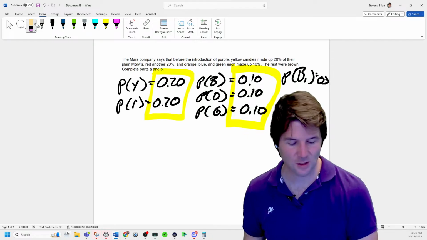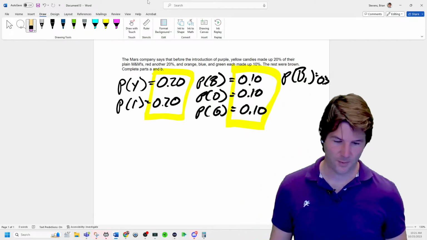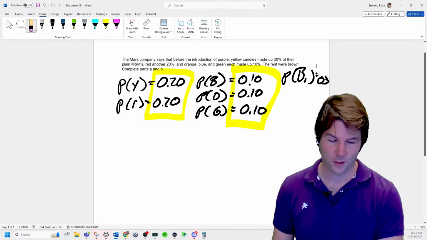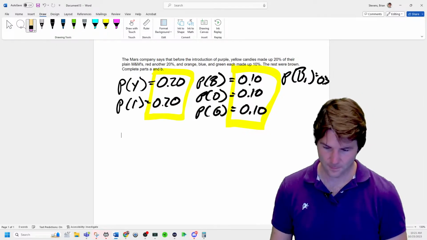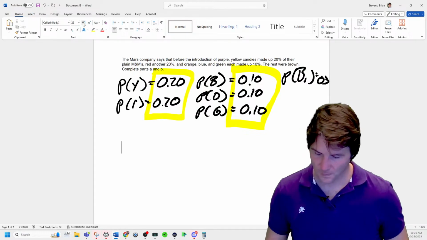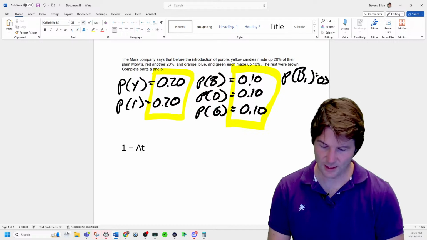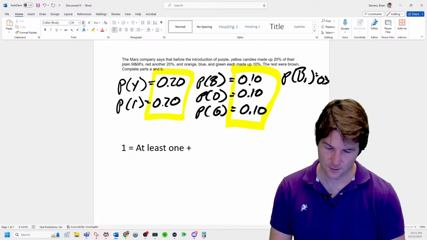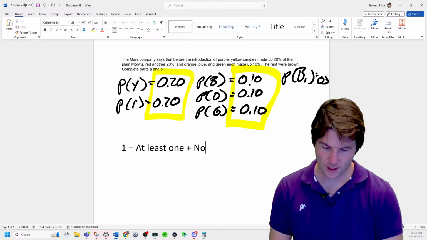Write the following sentence for any at least one problem. If you get to an at least one problem, nice job, Michael, right there. I want you to write the following sentence: 1 equals at least 1 plus none.